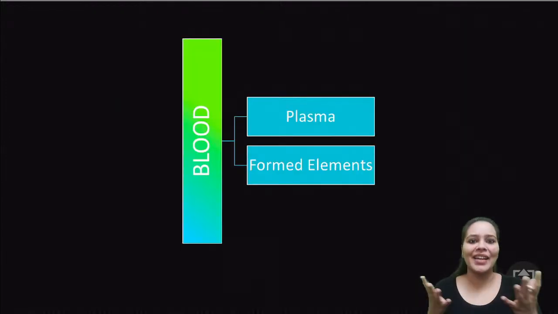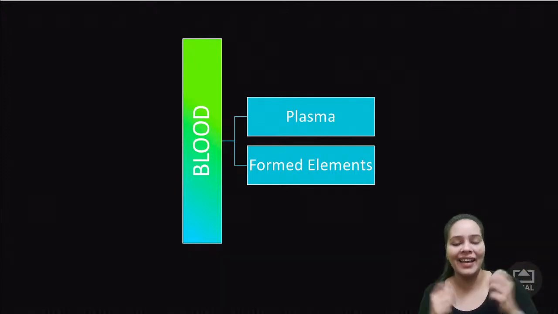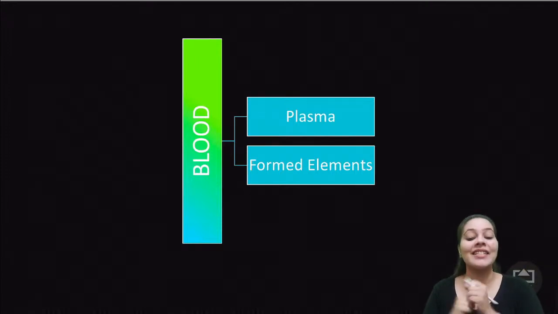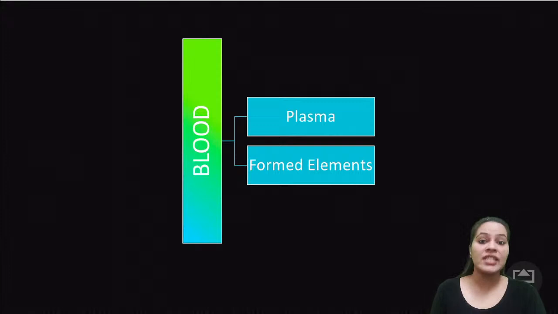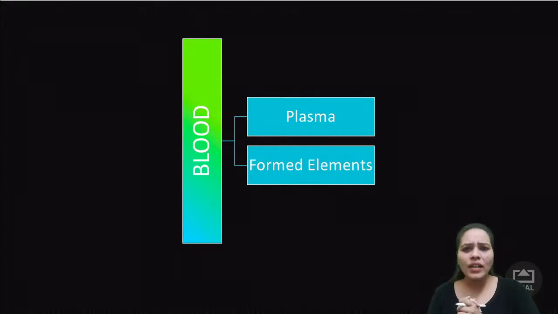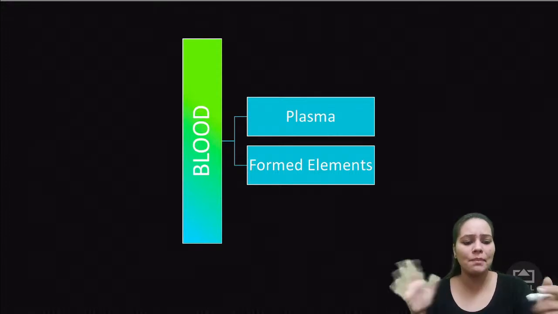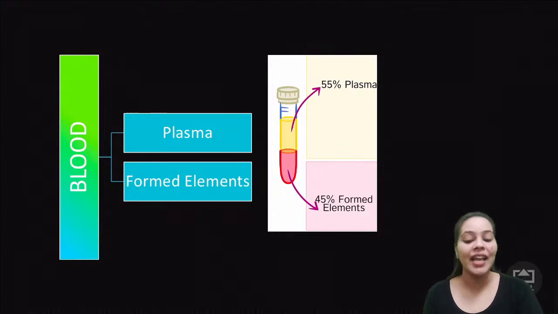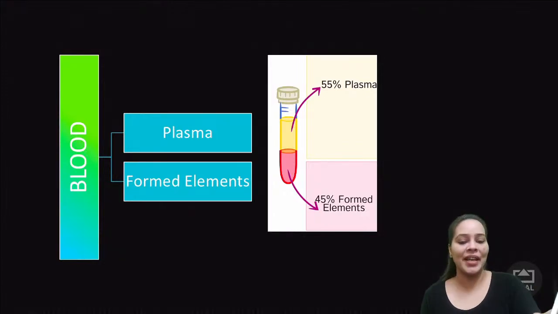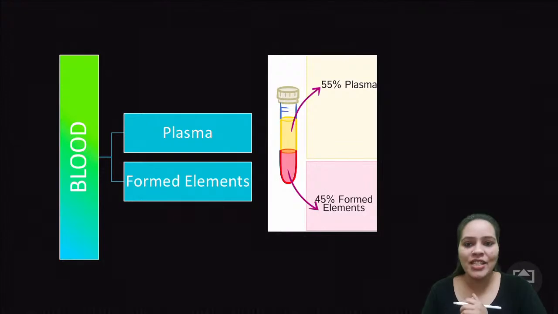अब blood के अंदर क्या क्या present होता है? बात तो ये है ना, blood क्या है? So blood के अंदर, kids, there is plasma present. Okay, there is a liquid called plasma which is present inside your blood. And inside that plasma, there are some formed elements which are floating inside it. So what are these formed elements? First of all, हम पहले percentage पढ़ते हैं, कितना percentage कितने का है. Plasma is around 55% and 45% is the formed elements. Okay.